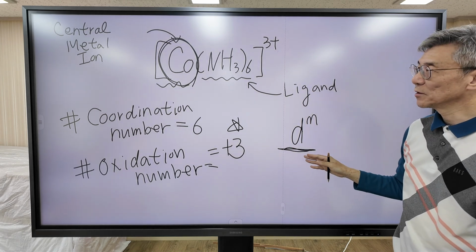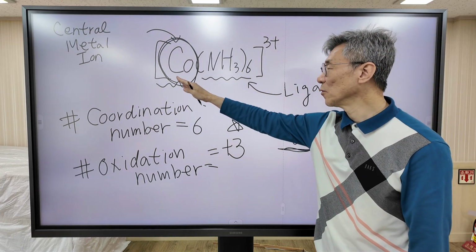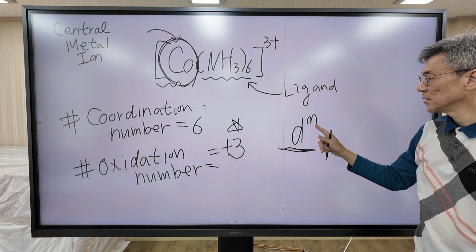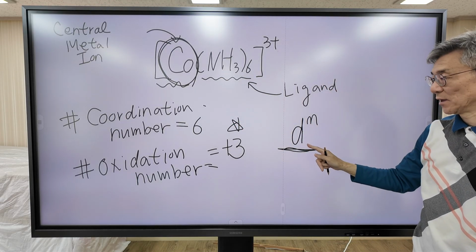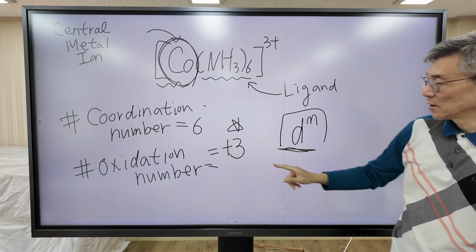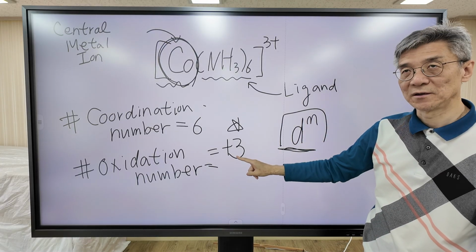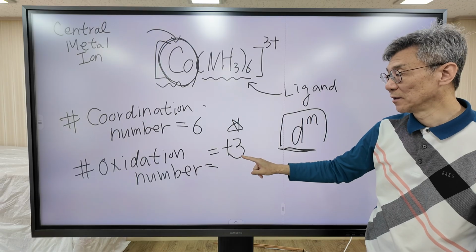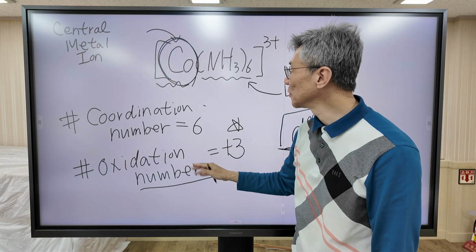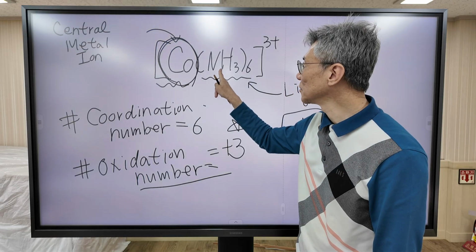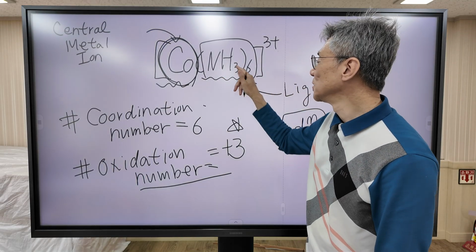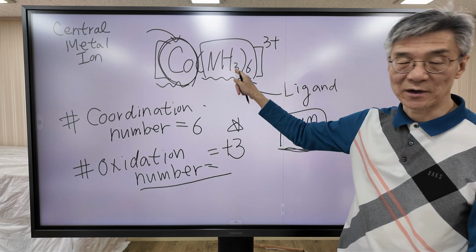The physical and chemical properties of a coordination complex depend on n, the number of electrons on the d orbital, and that depends on the oxidation number of the central metal ion. To determine the oxidation number, you must know the charge of the ligand. It is very important.